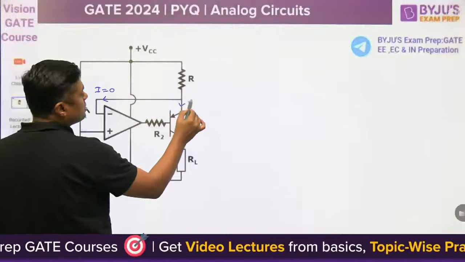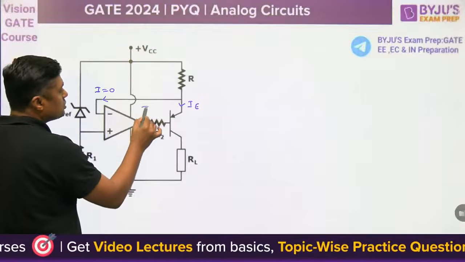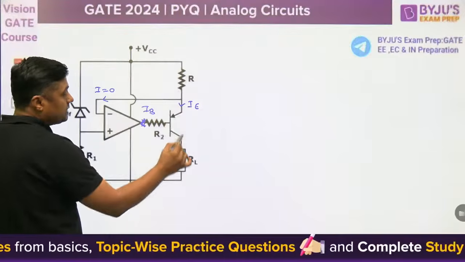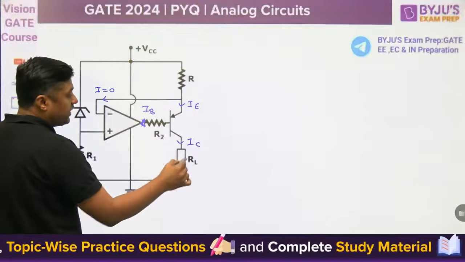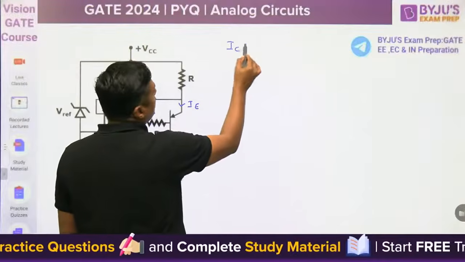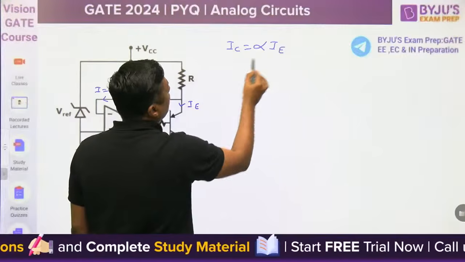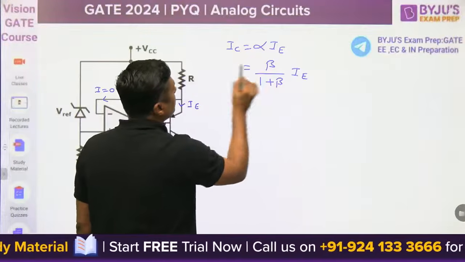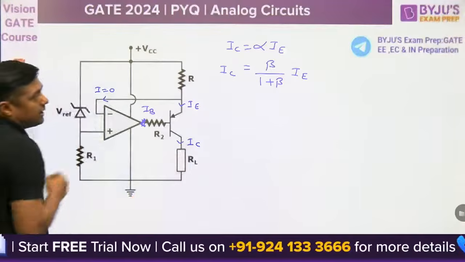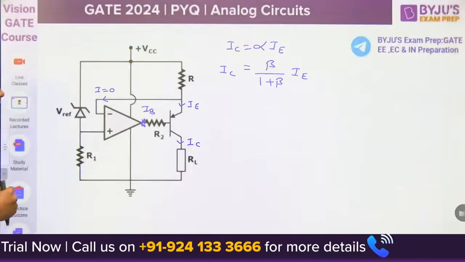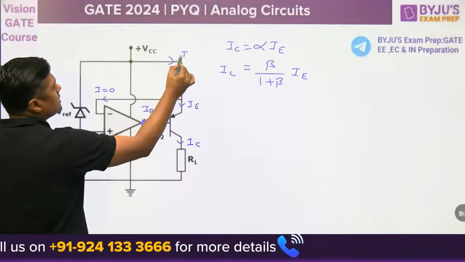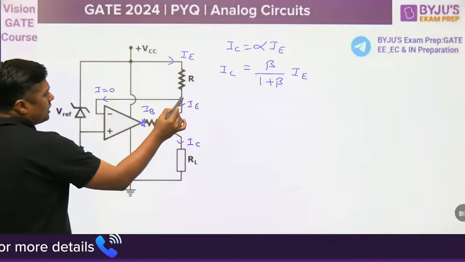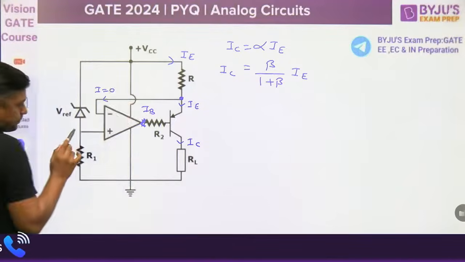This current is called IE. This current is called IB, because it is a PNP transistor, and this current is IC. You have to find the IC, and IC is equal to alpha times IE, and alpha is beta upon 1 plus beta. This IC is nothing but the current through the RL. Now you have to find the IE. IE will flow from this, because the current into an operational amplifier is 0. So what is the voltage at this point? So that we can find the IE.